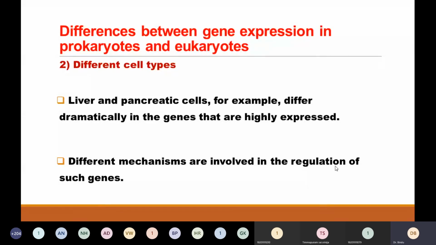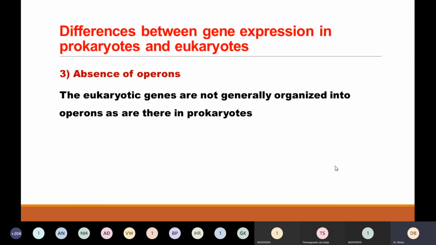I hope you've understood. These cells differ in morphology and characteristics, but they contain exactly the same DNA in all the cells. The different properties of the cells are due to differences in gene expression. And as I had told you, in prokaryotes there is the operon concept, whereas in eukaryotes there is no such concept. That is why it is all the more complex.